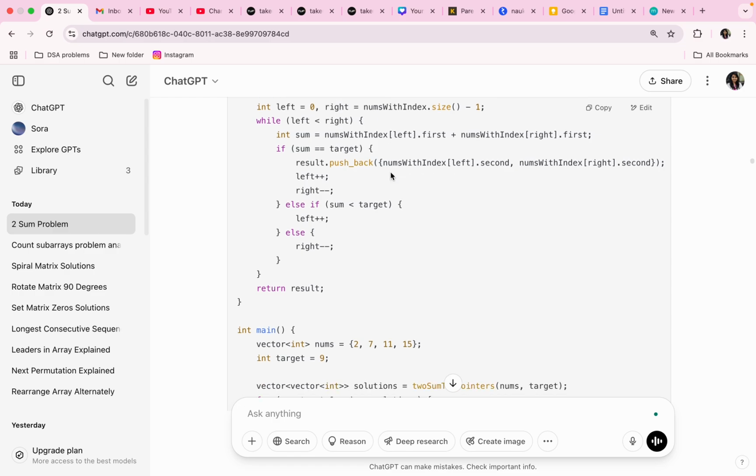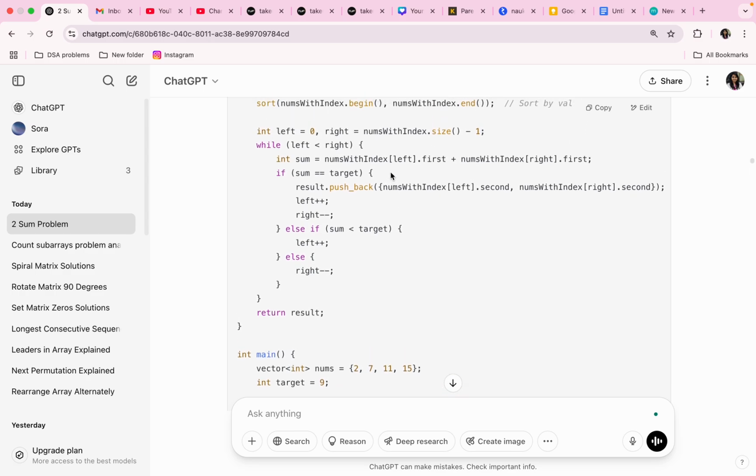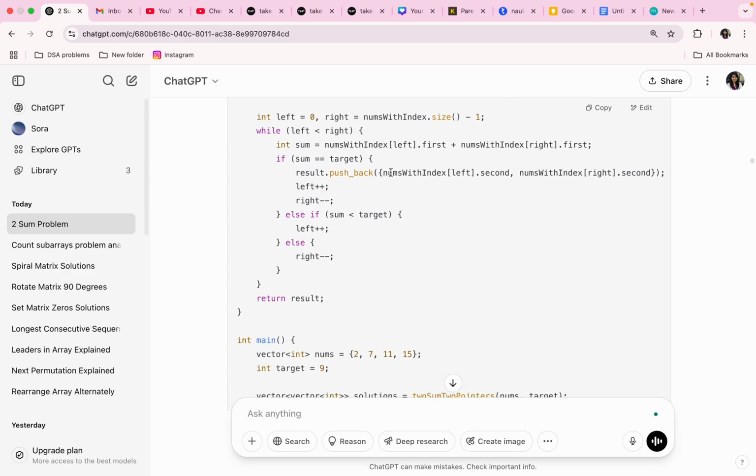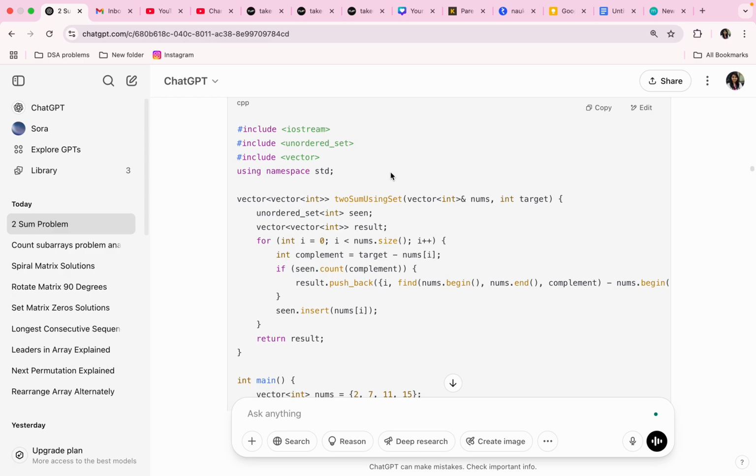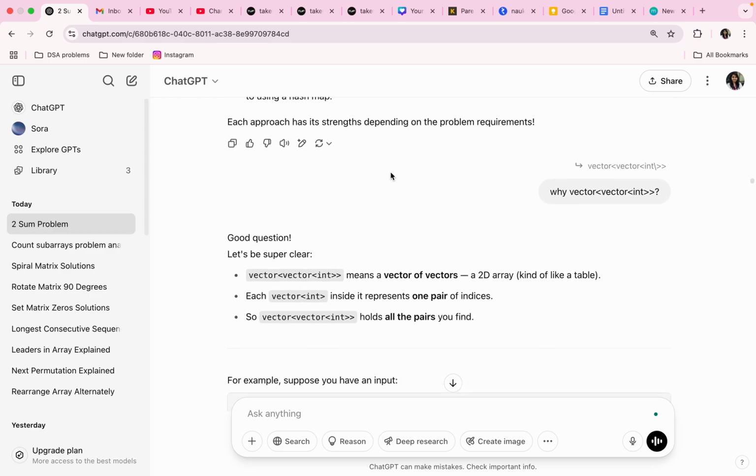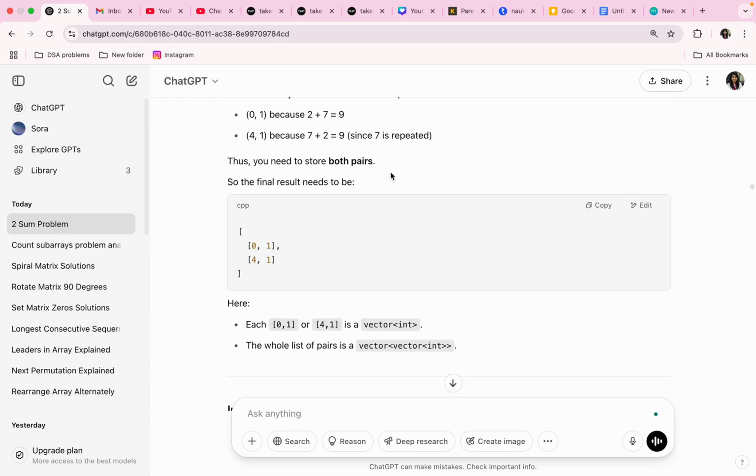After adding these indices in the result vector, left++, right--. Else if sum is less than target, left++. Else, sum is greater than target, which condition is not needed to be mentioned, but I'm just clarifying it. In that last else part we will just decrement the right pointer by using right--. Outside of this while loop, we'll return the result. This way, we will just return the single pair. It will stop as soon as we find the first pair.